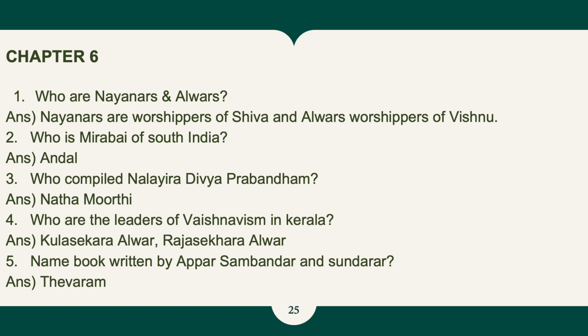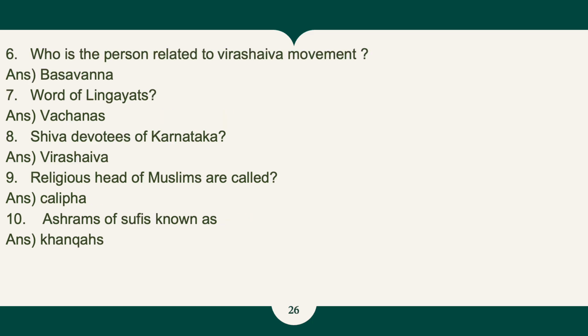Third question, who compiled Nalayira Divya Prabandham? And that is Nathamuni. Fourth one, who are the leaders of Vaishnavism in Kerala? That is Kulashekhara Alvar and Rajashekhara Alvar. Fifth one, book written by Appar, Sambandar and Sundarar. And that is Tevaram.